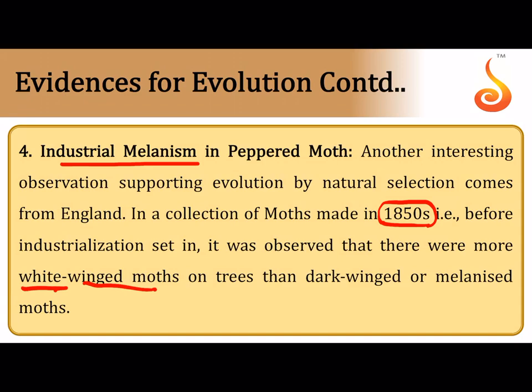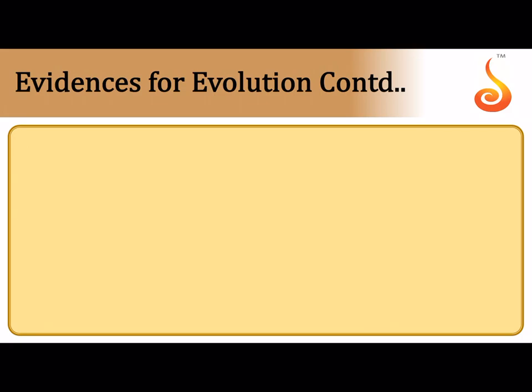This clearly shows that the bird is the selecting agent over here, and the white winged moths have an advantage in conditions which are unpolluted, and the dark winged moths have an advantage in polluted conditions, and the shift in population is a very good classical example for natural selection.